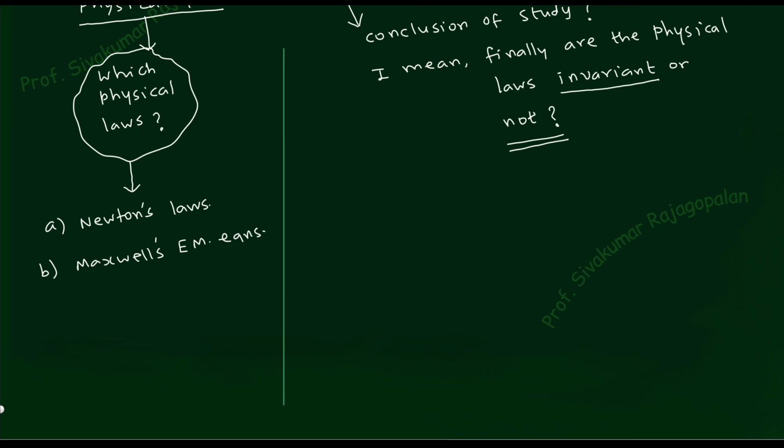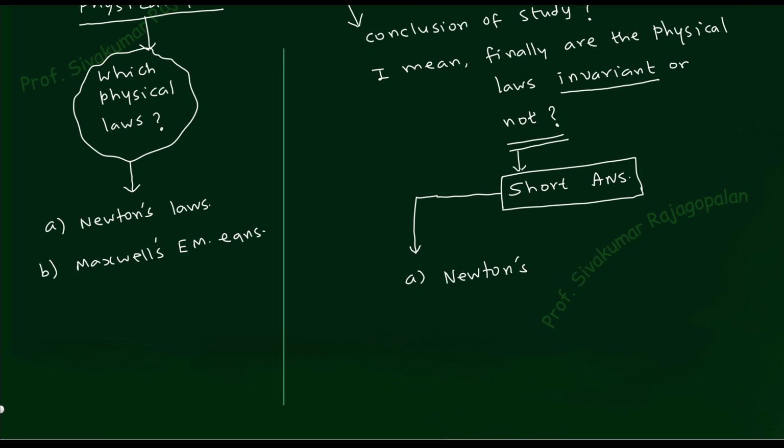Now you see what is the question on the right hand side. Are the physical laws invariant or not? That's the question. What is the answer? The answer is a long answer, but I don't want to wait for a long time, so I want to see the answer quickly. So I can write like this. The point number A is Newton's laws, we are happy, so I will say yes. For Newton's laws, the conclusion is that yes, they are invariant under Galilean transformation. GT means Galilean transformation.